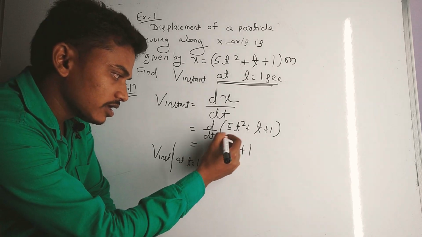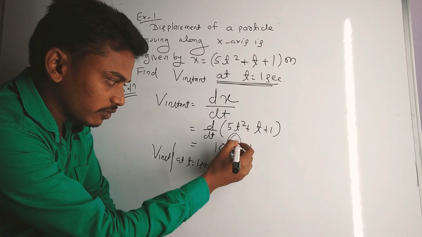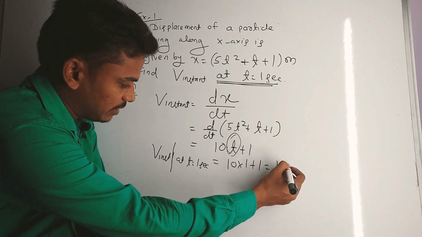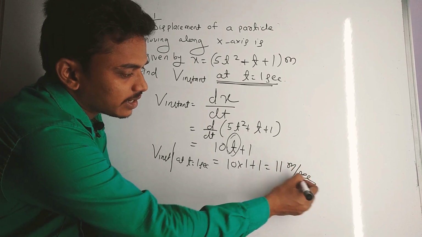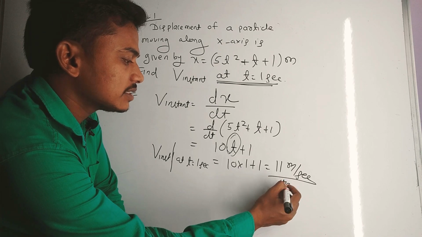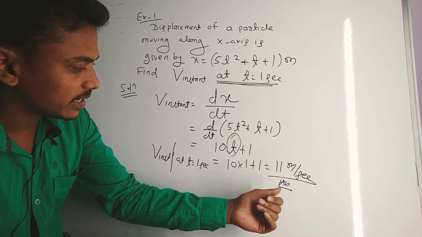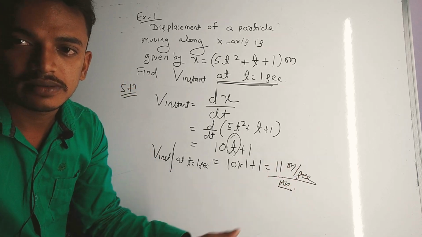So put t equal to 1: 10 into 1 plus 1, that is 11 meter per second. So the velocity at 1 second is 11 meter per second. This is the instantaneous velocity.